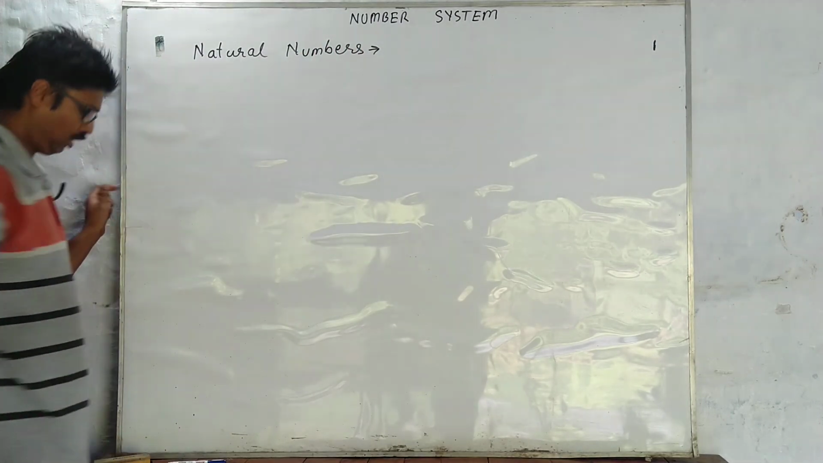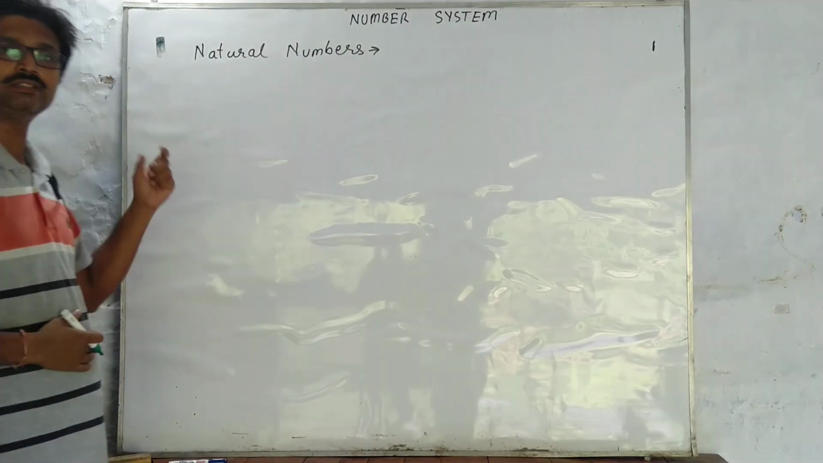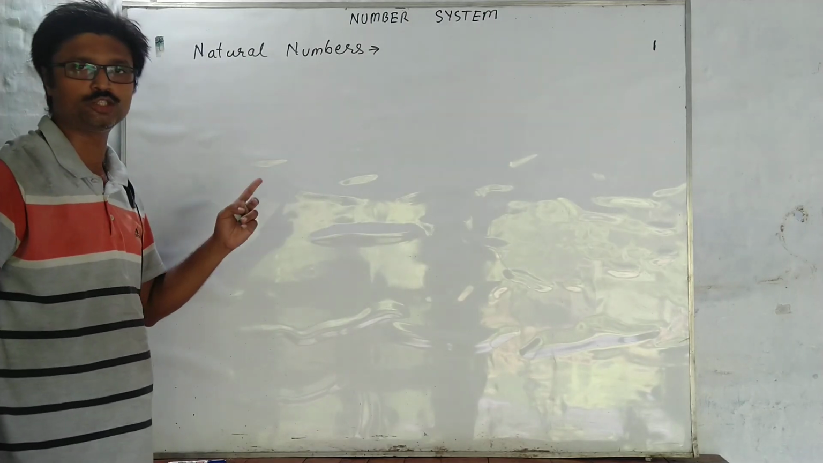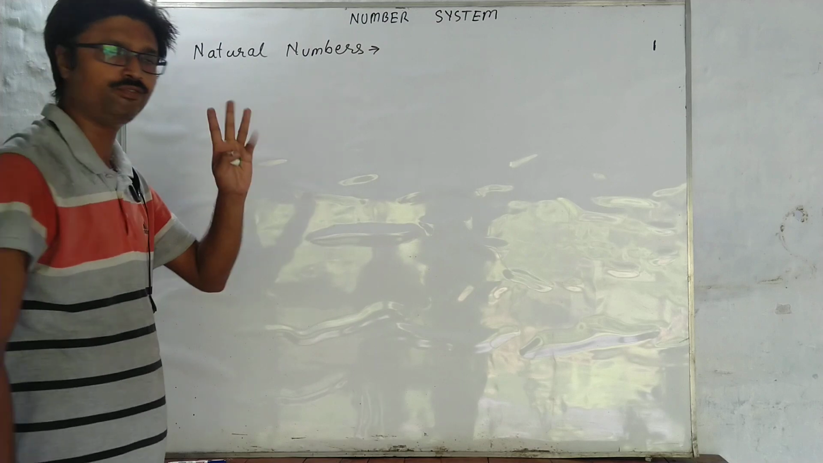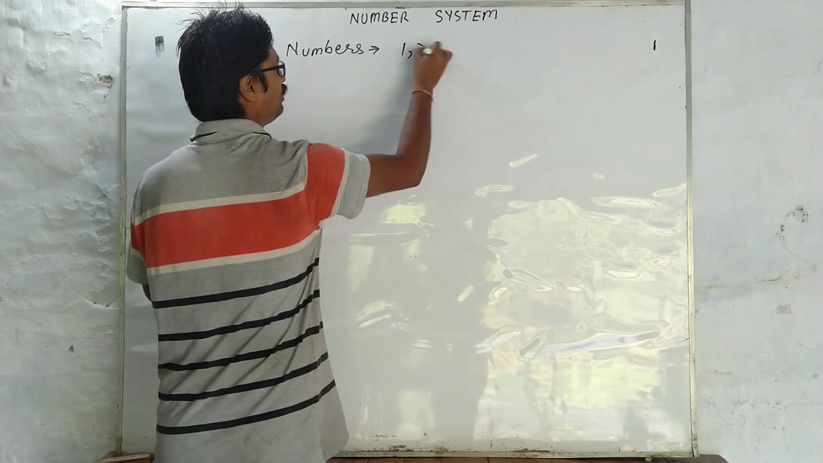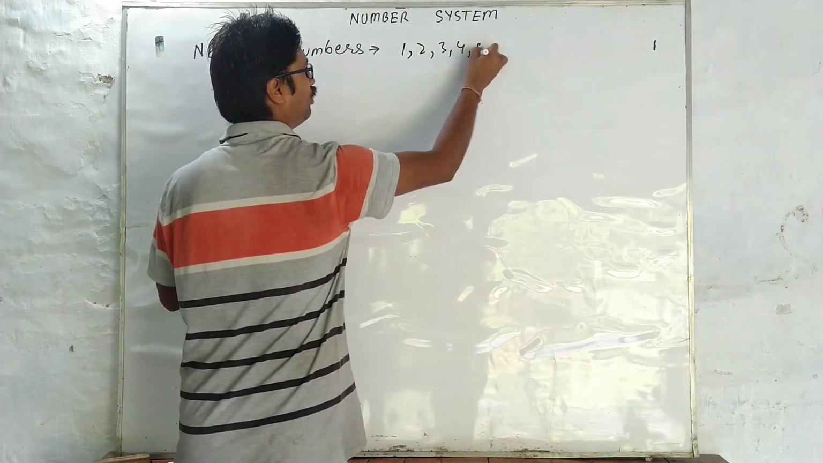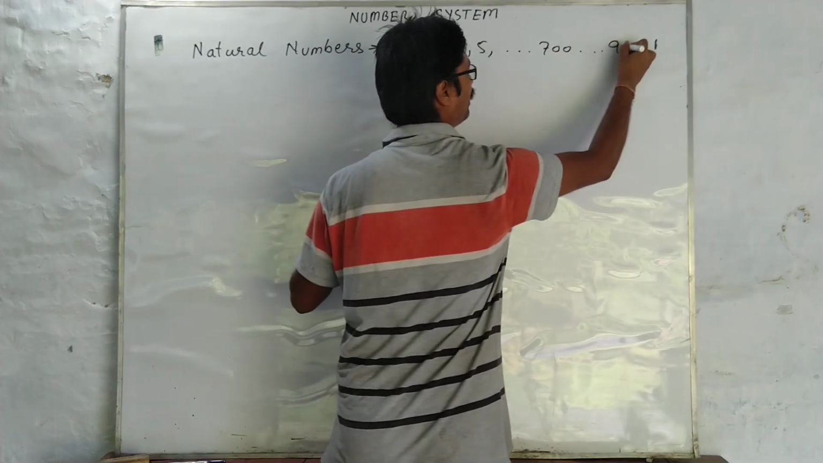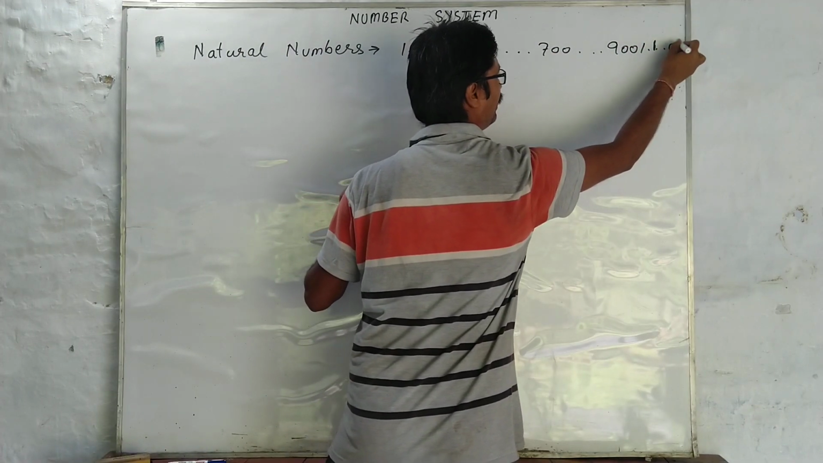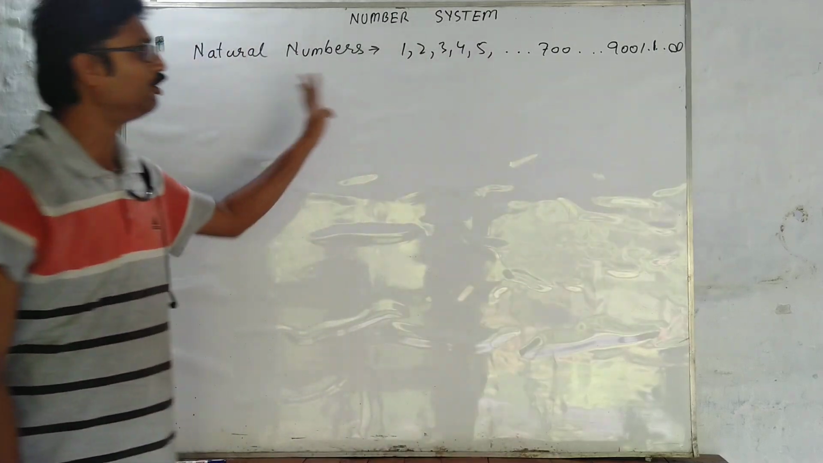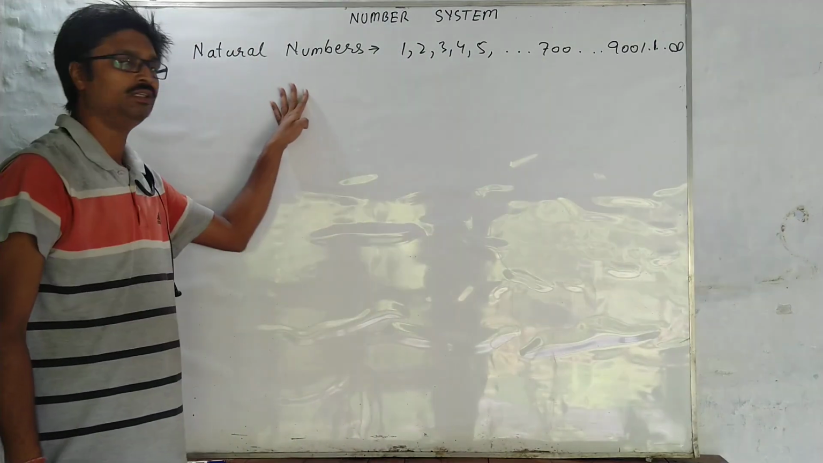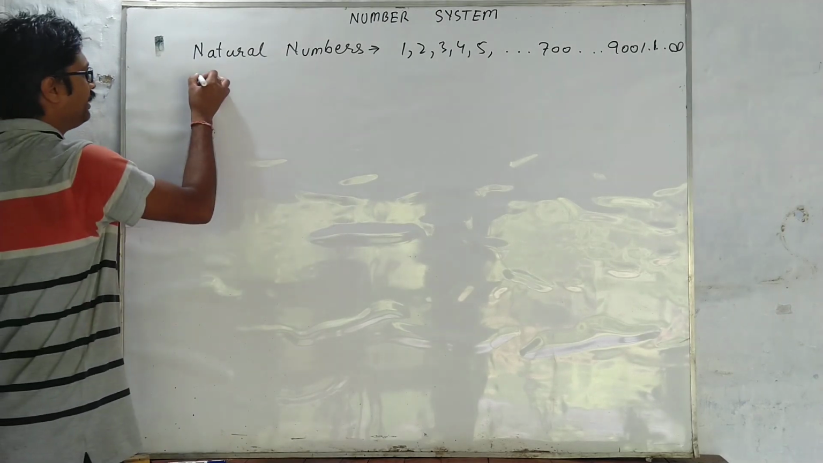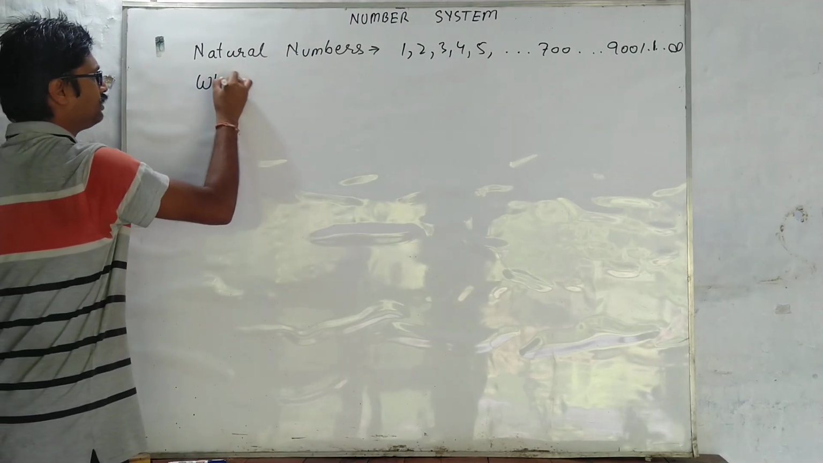Now all the counting numbers are known as natural numbers। कोई डाउट की बात नहीं है। काउंटिंग नंबर्स, हम काउंटिंग कहां से शुरू करते हैं? 1 2 3 4। सो 1 2 3 4 5, 700, 9001, till infinity। All the counting numbers are known as natural numbers। Then next topic is whole numbers।